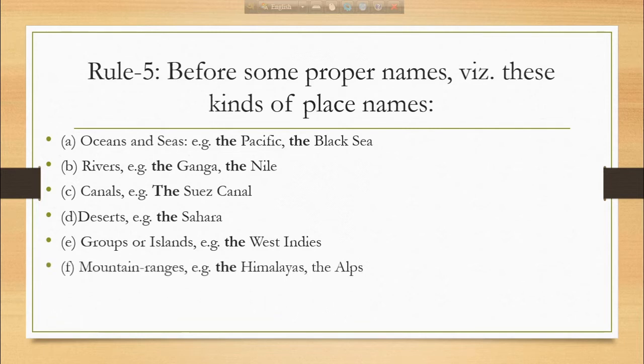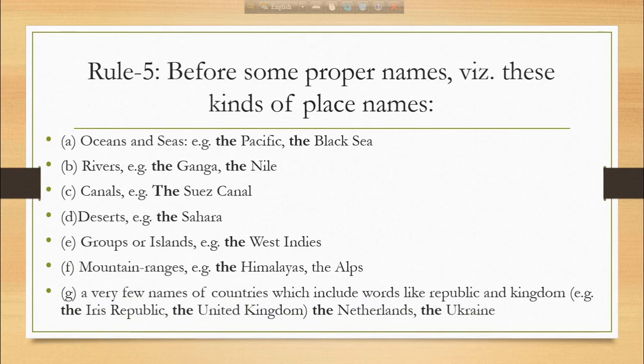We use the before the names of mountain ranges, for example, the Himalayas, the Alps, and so on. We use the before a very few names of countries, which include words like republic and kingdom. For example, the Irish Republic, the United Kingdom, the Netherlands, the Ukraine, and so on.